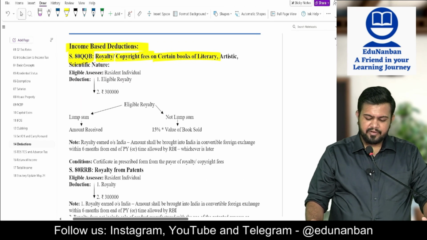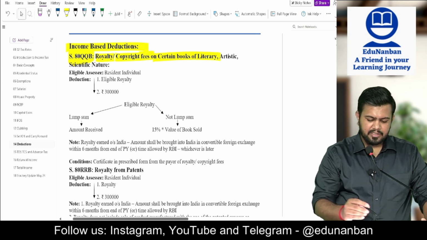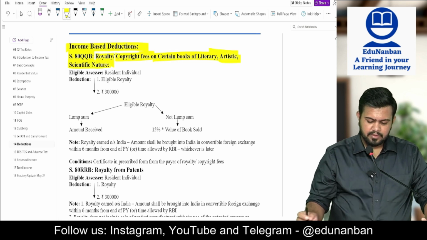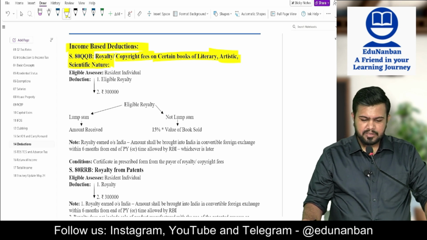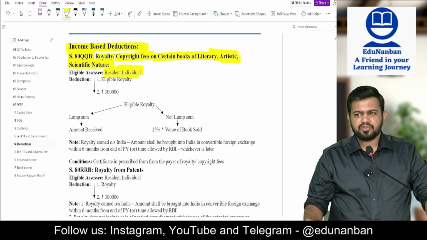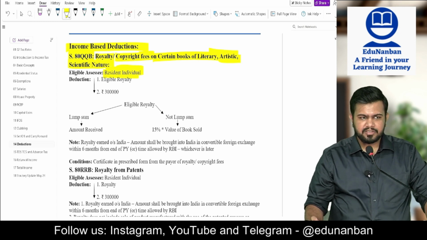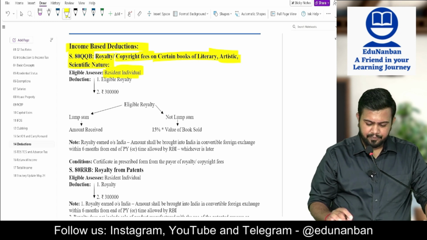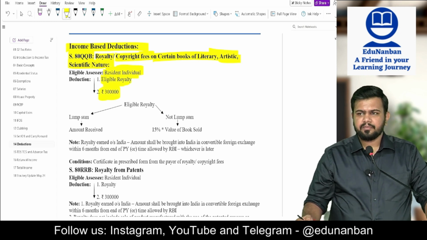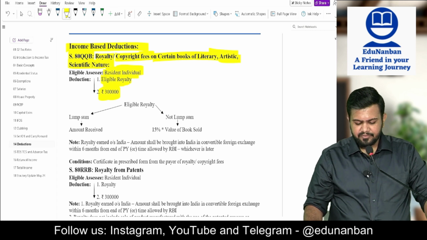Royalty or copyright fees on certain books of literary, artistic or scientific nature. So, royalty on books. 80QQB is royalty on books. Eligible assessee: only a resident individual. No other assessee is eligible for deduction. What is the total deduction? Eligible royalty or 3 lakhs, whichever is lower.